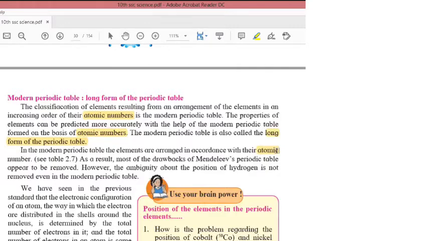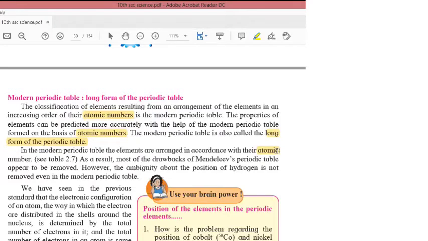However, the ambiguity about the position of hydrogen is not removed even in the modern periodic table. So the question of placing hydrogen above the alkali metals or above the halogens was not yet resolved. Somewhere it is placed above the alkali metals, and somewhere it is placed above the halogens. Next.